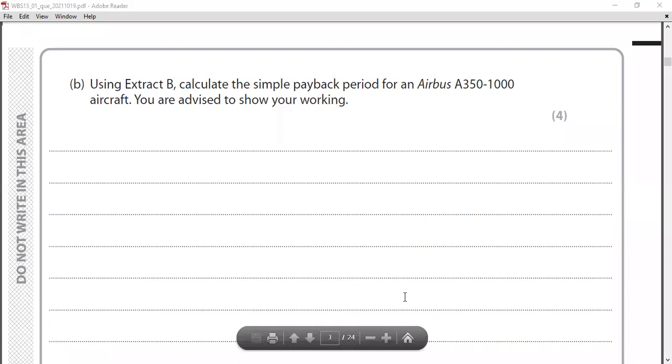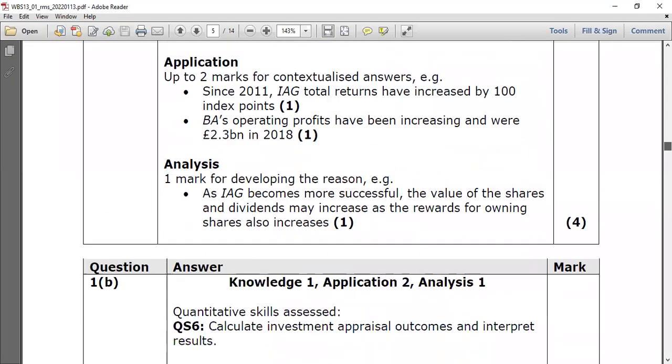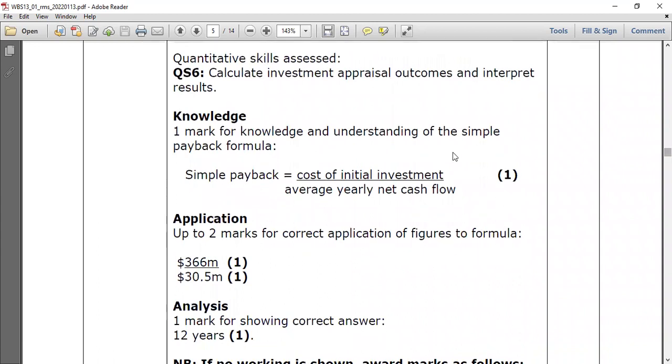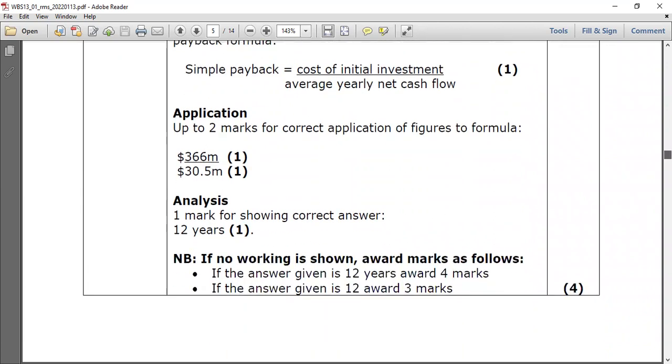The payback period is the method where you calculate how long it will take to recover your investment. There's a payback period formula. Payback is the cost of initial investment divided by average yearly net cash flow. You can memorize this one, or we can use a mathematical way without memorizing. Also, if the final answer is correct, you can get full marks.